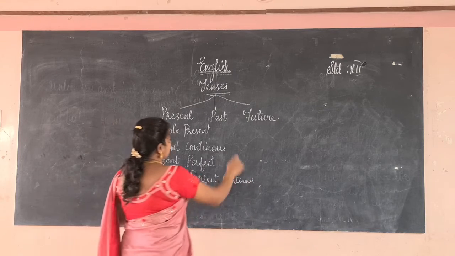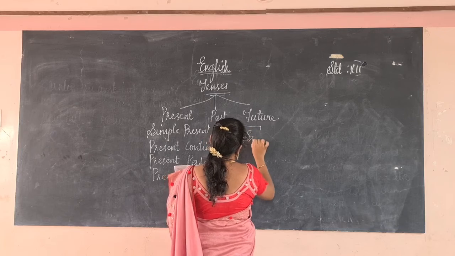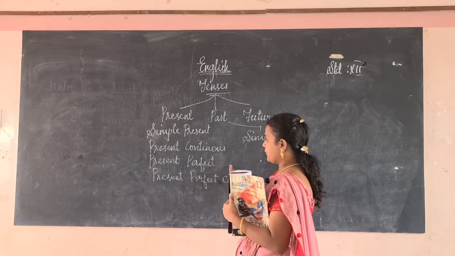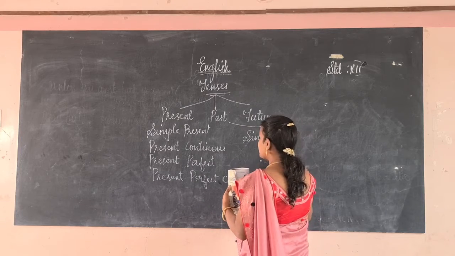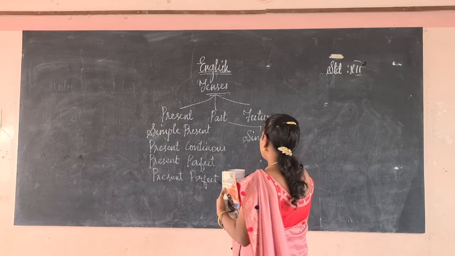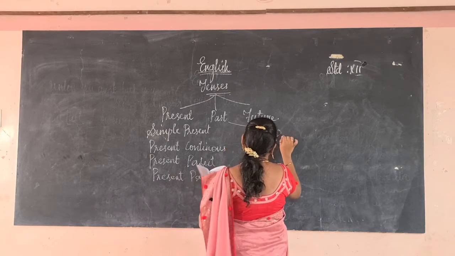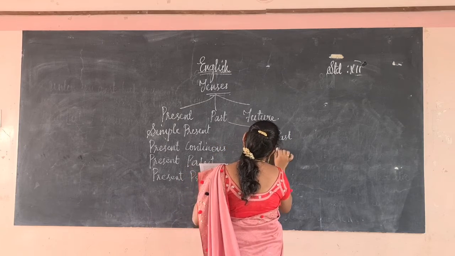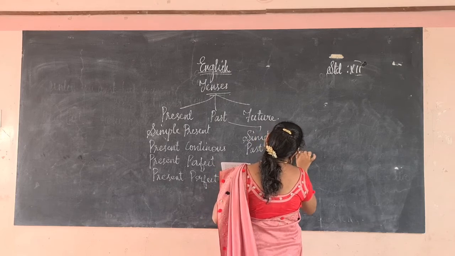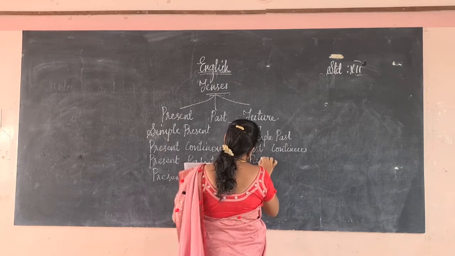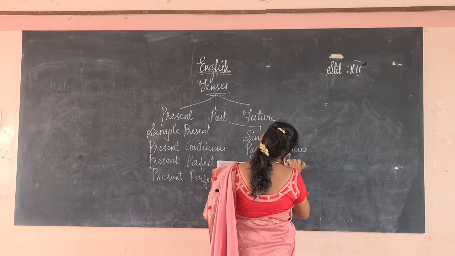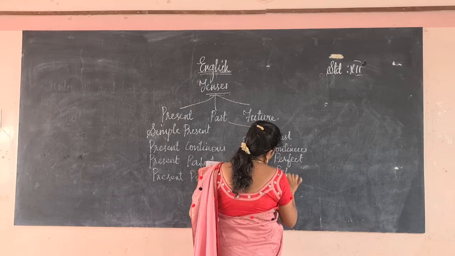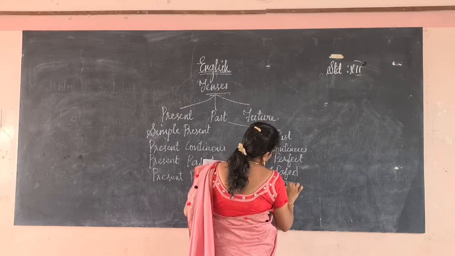Okay, next past. Likewise simple past, past continuous, past perfect, past perfect continuous. Simple future, future continuous, future perfect, future perfect continuous. So simple past, past continuous, past perfect, past perfect continuous.